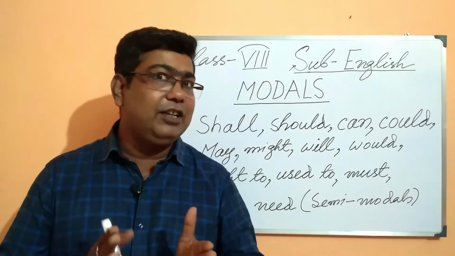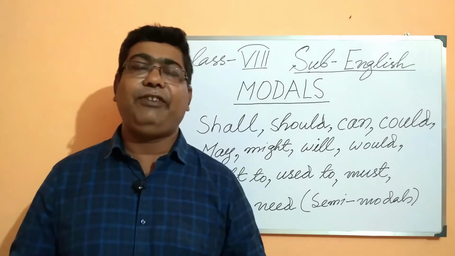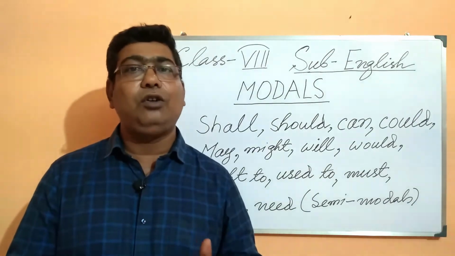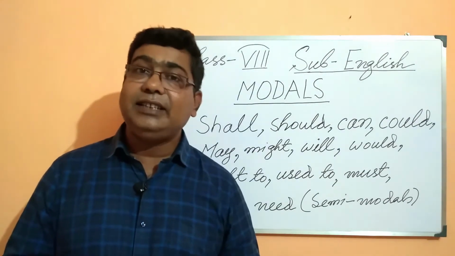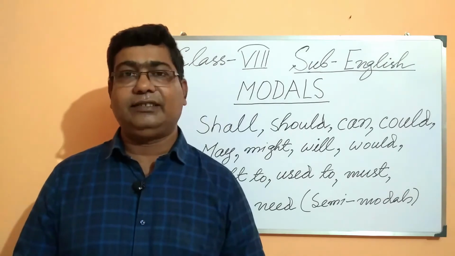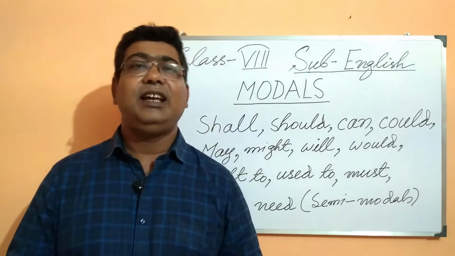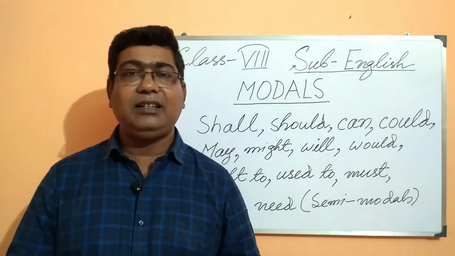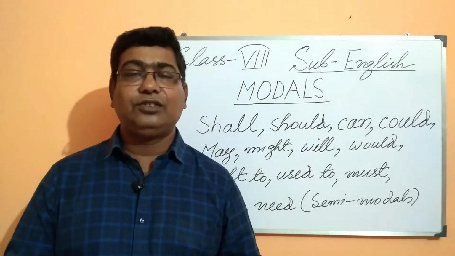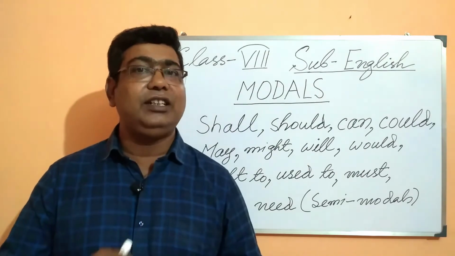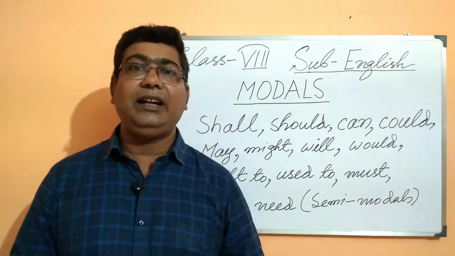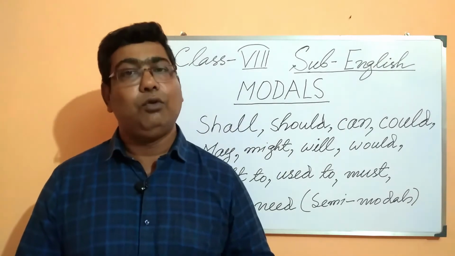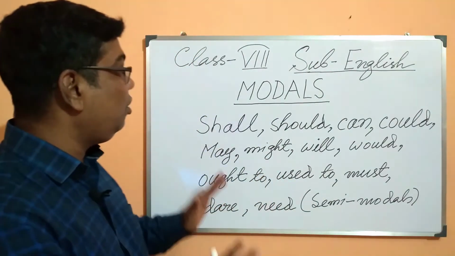Now these auxiliary verbs may again be classified into two sections. Some auxiliary verbs are called primary auxiliaries, and there are 11 primary auxiliaries. What are they, students? Yes: am, is, are, was, were, have, has, had, and do, does, did. So there are 11 primary auxiliaries. And on the other hand, we have modals. How many modals, students? 13 modals, which I have already written down on the board.